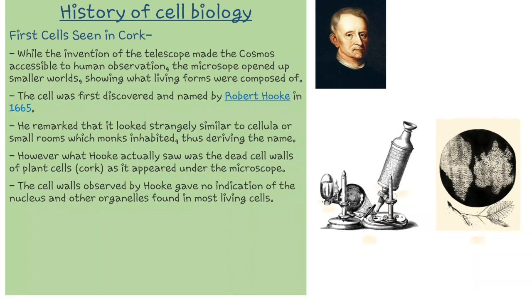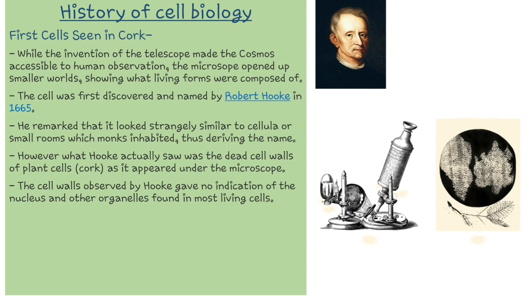Before going to the actual concept of cell biology, we should first know its history or historical aspects. So, let's have a look at the history of cell biology. When the telescope was invented by Galileo, it made it possible to observe farther objects like stars, planets, etc. But the invention of the microscope enabled us to view smaller objects which are not easily seen through our naked eyes.